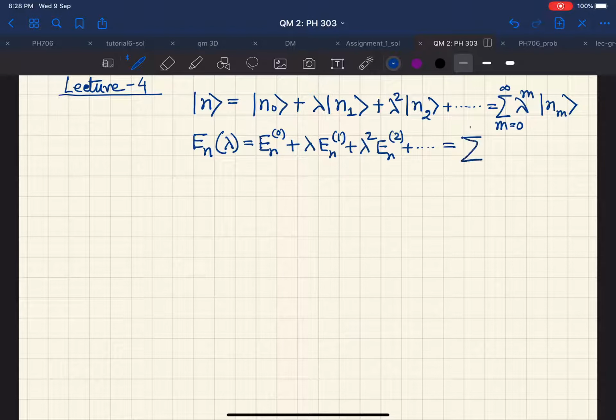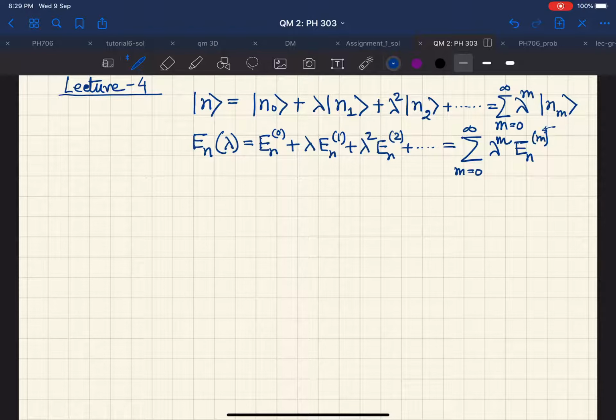So this also should be an infinite series, lambda to the power m En m. And remember, this m that is there in the superscript denotes the order of perturbation.